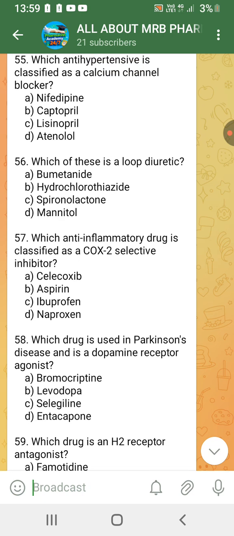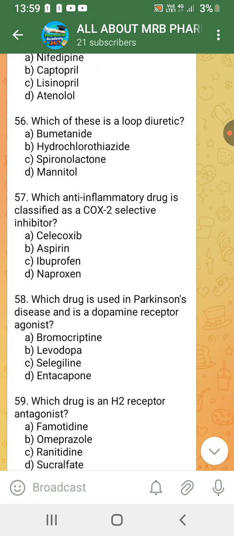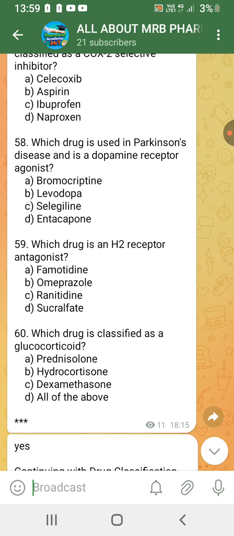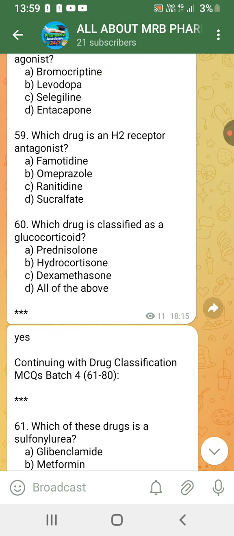Which of these is a loop diuretic? Bumetanide. Which anti-inflammatory drug is classified as a COX-2 selective inhibitor? Celecoxib. Which drug is used in Parkinson's disease and is a dopamine receptor agonist? Bromocriptine. Which drug is an H2 receptor antagonist? Famotidine.